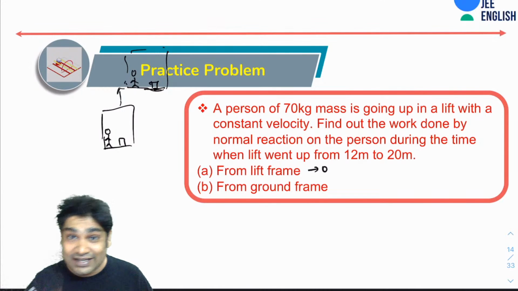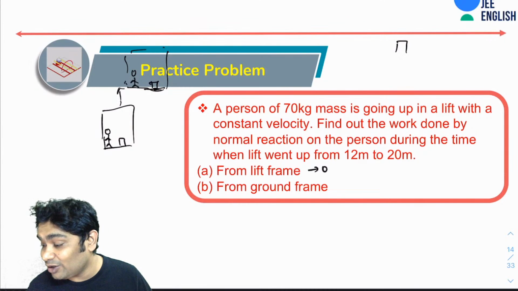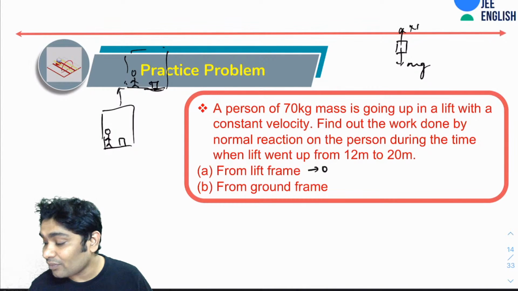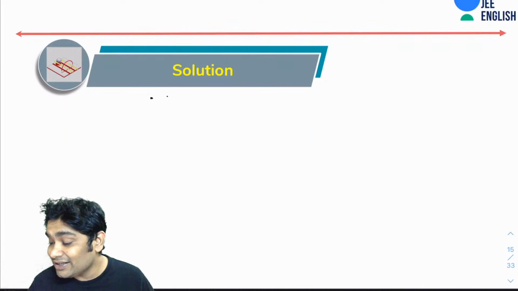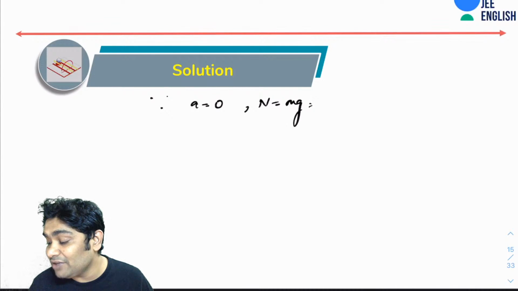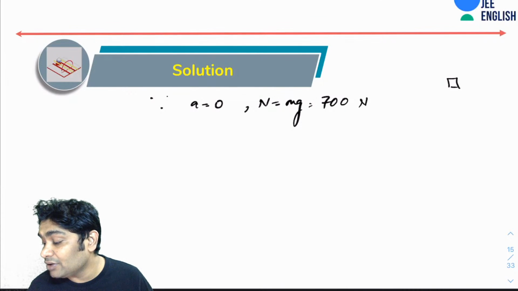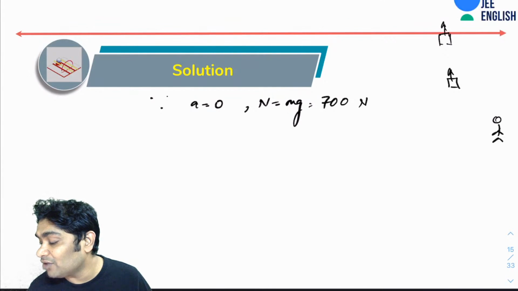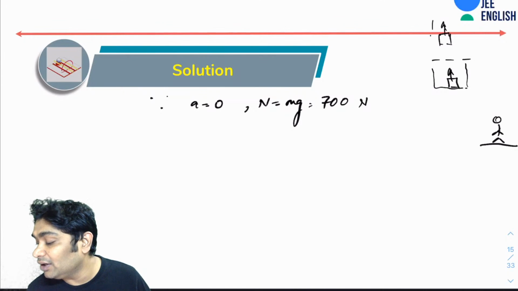So obviously, since the acceleration is 0, your mg and N would have to be equal. So I can write, since acceleration is 0, N would be equal to mg, which would be 700 Newton. And you see the force is upward and the block is getting displaced upward also. From the reference frame of an observer on the ground, he will see that the lift moves from here to here. So the displacement is also upward.